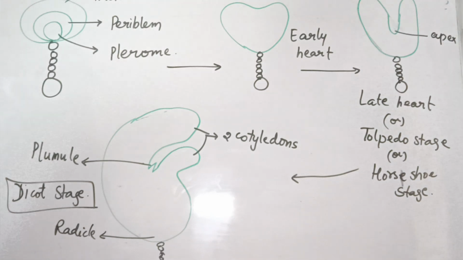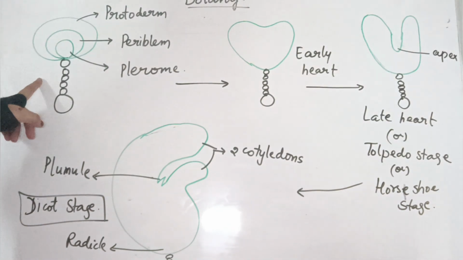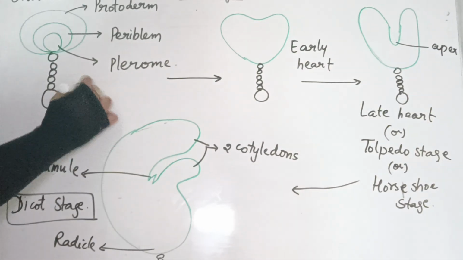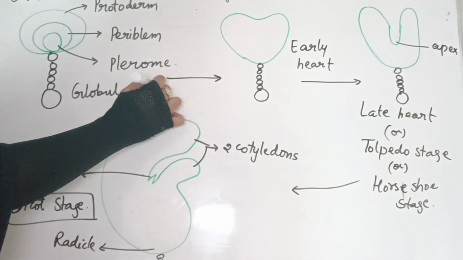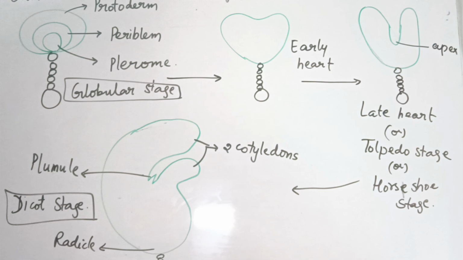Dicot stage, right? Now in the exam it will be asked to list the stages of dicot embryogenesis. So what will be the stages? You can start from the 2-celled stage, then next will come the 4-celled stage, then octant stage, globular stage. Now this one I didn't write here. This is the globular stage.